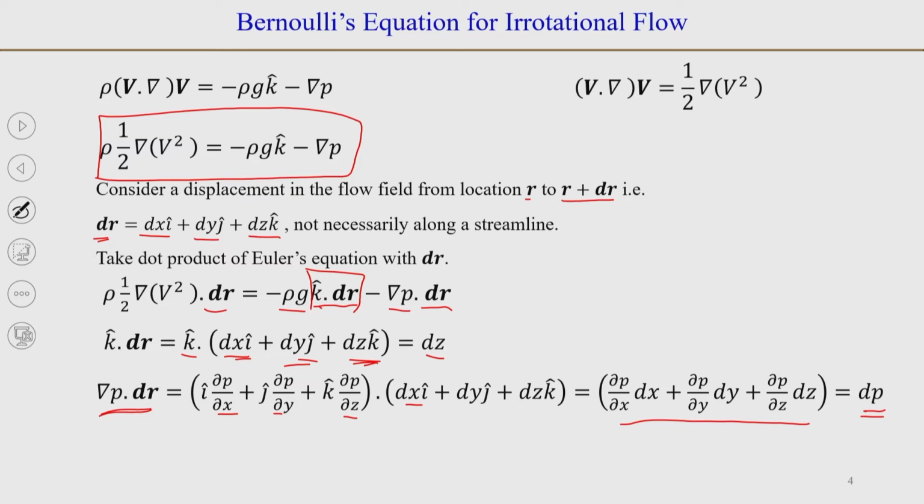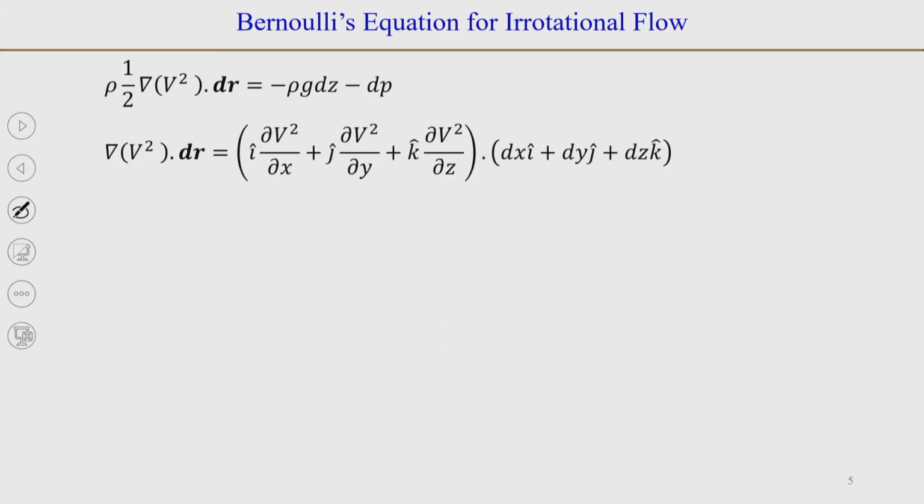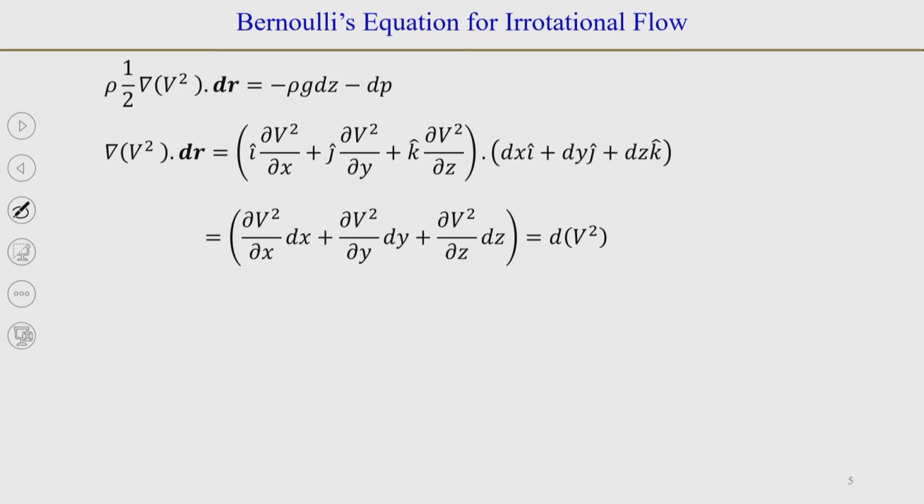Now, we have done the dot product for the two terms on the right hand side of this equation, and now we need to do the same for the equation on the left hand side. As you would guess, we will do this for d of v square. When we write grad of v square dot dr, it will be like what we did for p.